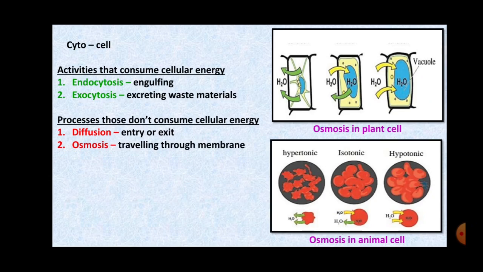The next process is osmosis. Osmosis means the travelling of water from a part of less concentrated water towards a part of highly concentrated water, right? And this takes place through a selectively permeable membrane which only allows certain substances. Now, the process of osmosis can take place in three possibilities. As you can see in the picture, it can be hypertonic, it can be isotonic, and it can be hypotonic.